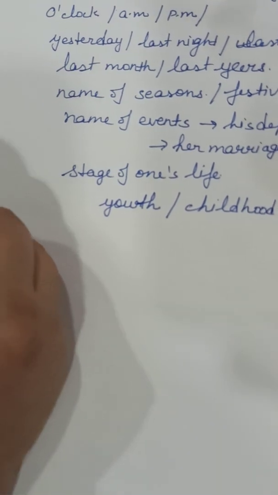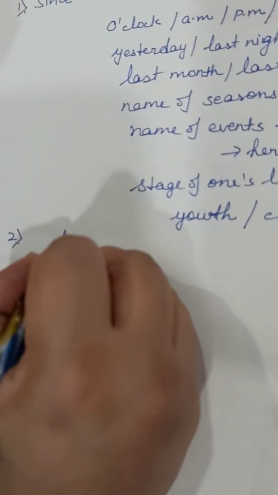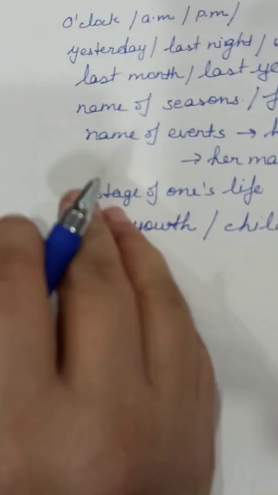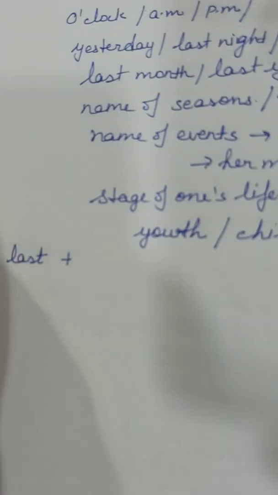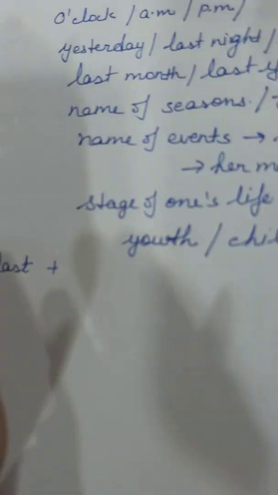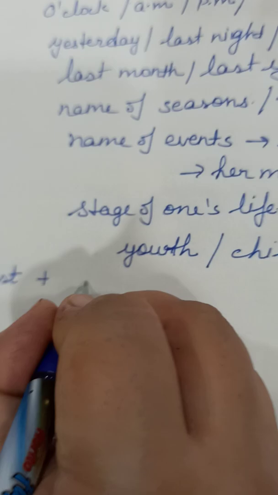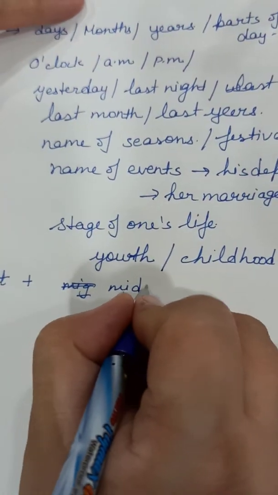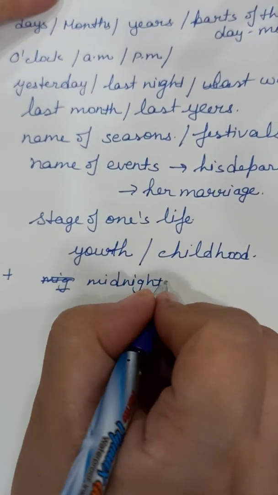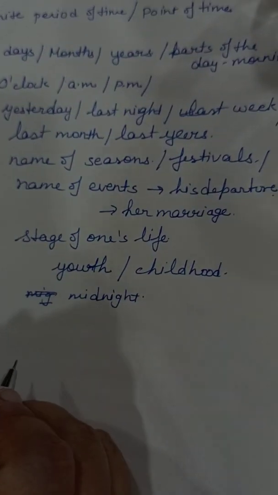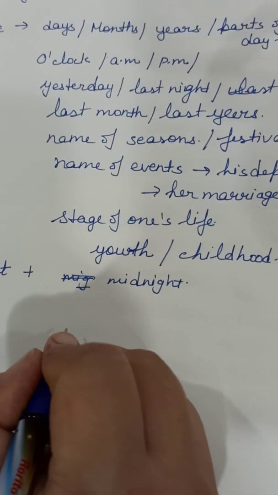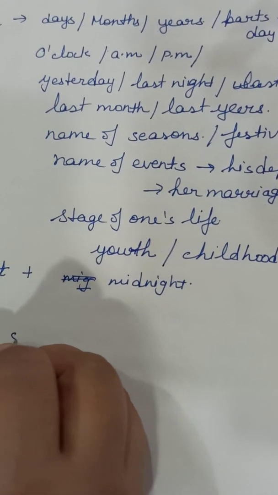Now the next one is, if we are using last with since, then again same will remain. Since last Monday, since Monday last, since March last, you can write. Okay, since last midnight. So these all will be there with the use of last also. Okay, now see what is the difference.